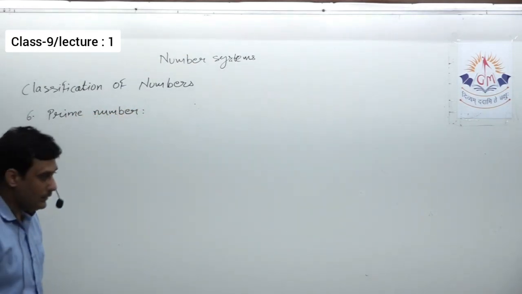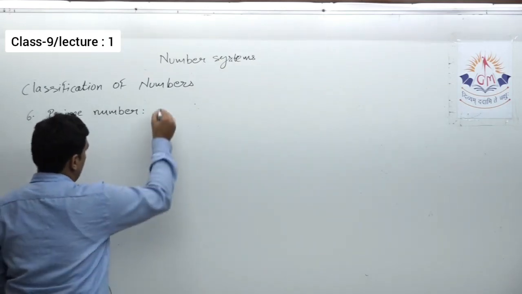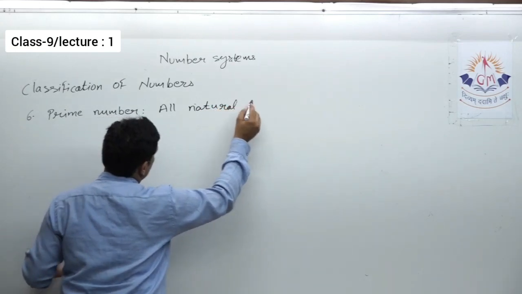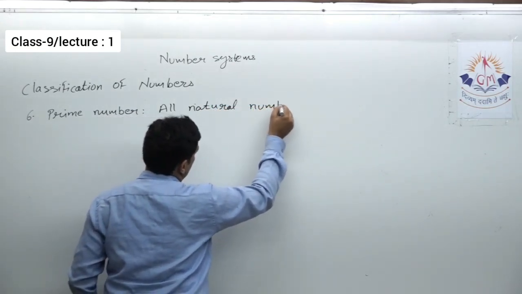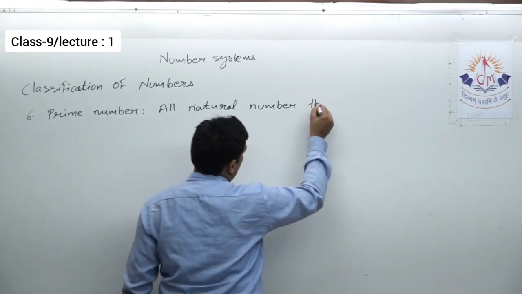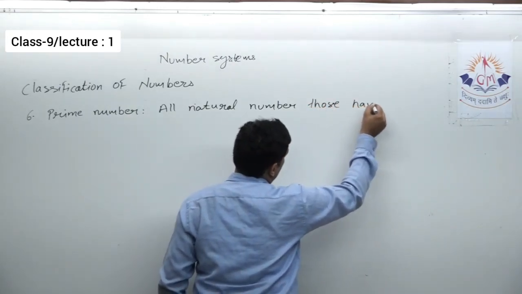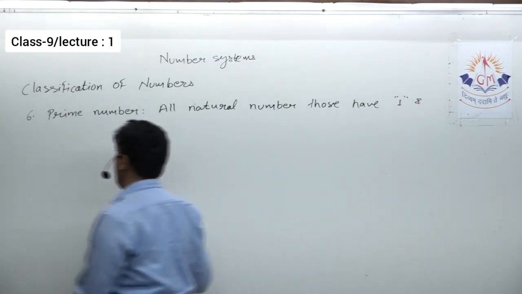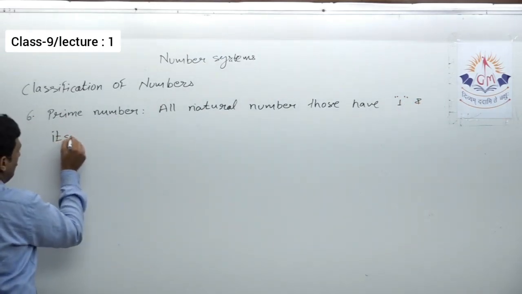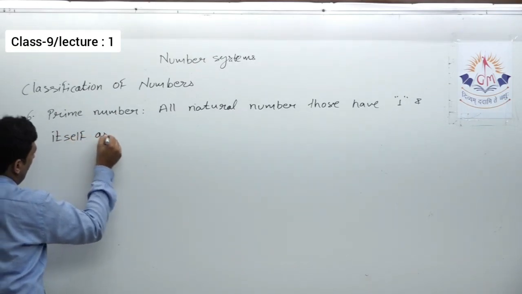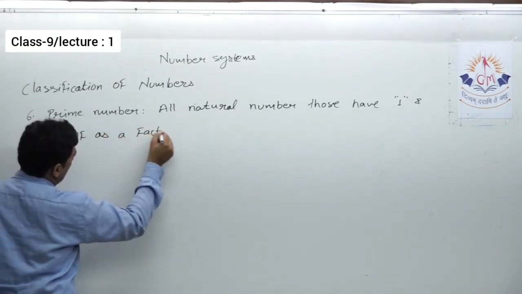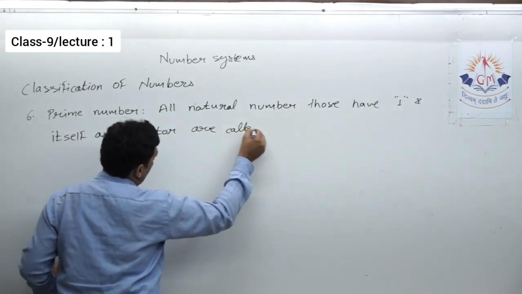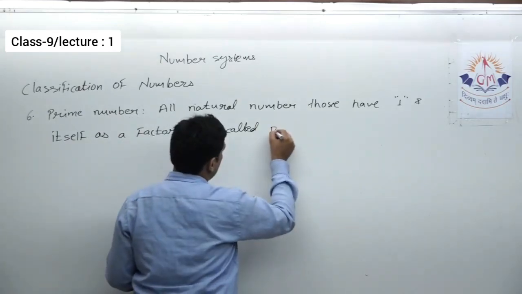So prime number: all natural numbers those have 1 and itself as a factor are called prime numbers.